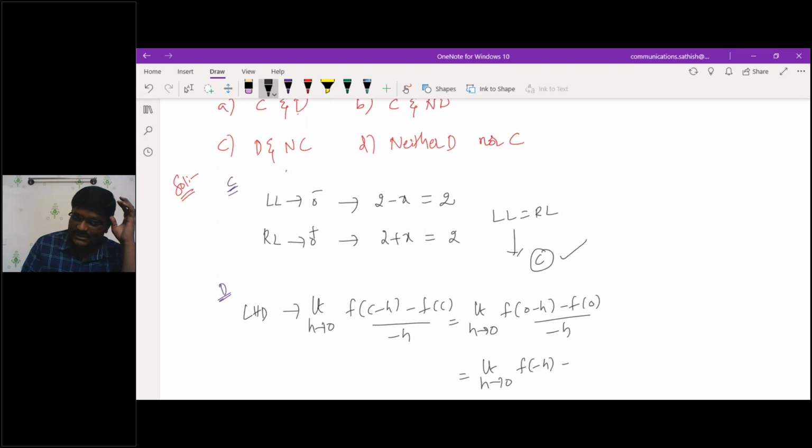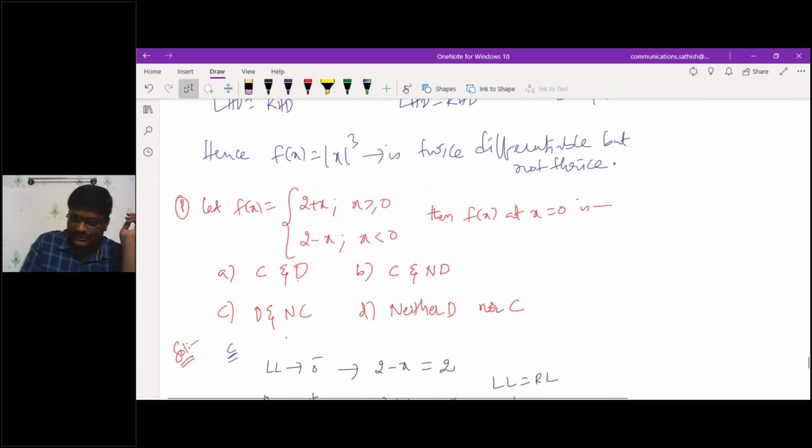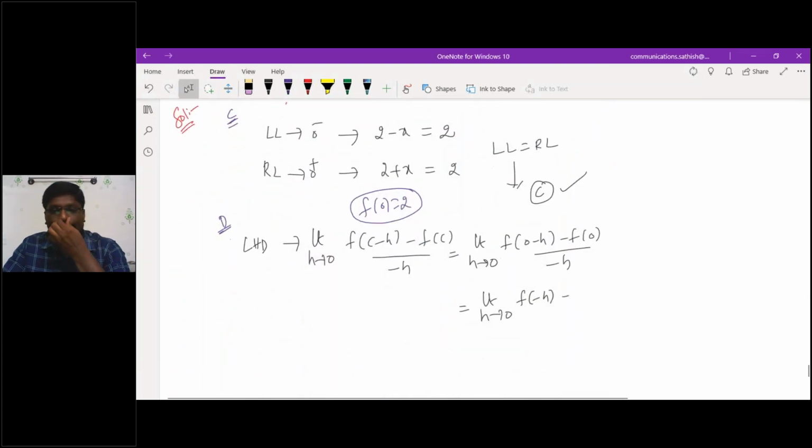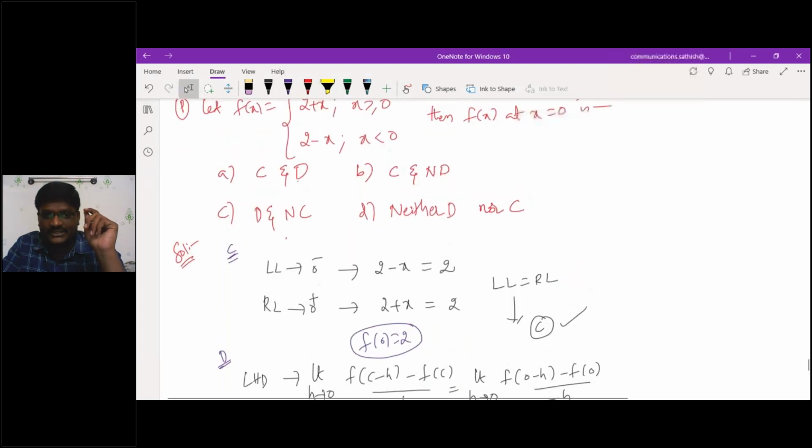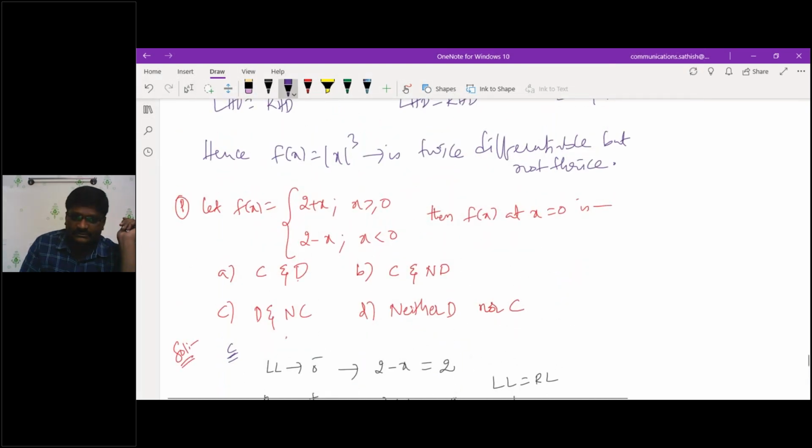If I substitute 0, f of 0 will be 2. So this is 2 by minus h. Then what is f of minus h for the left hand derivative? Less than 0, so 2 minus h only, na?